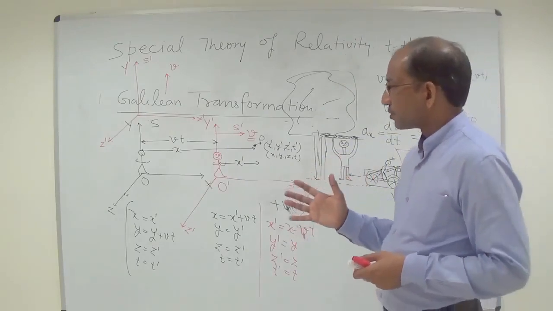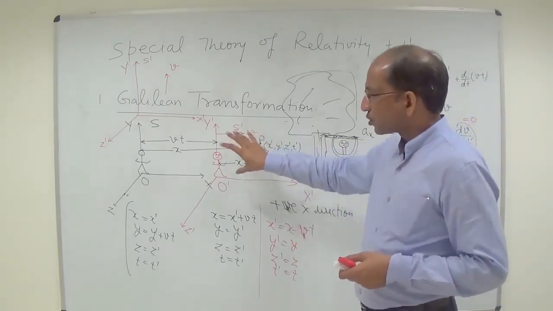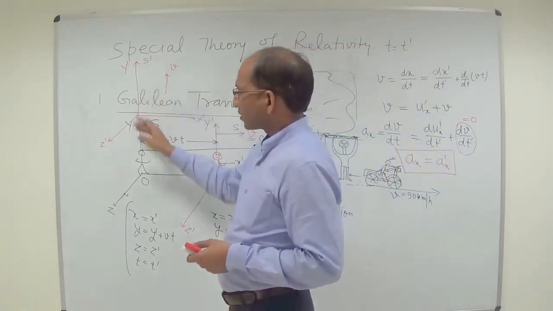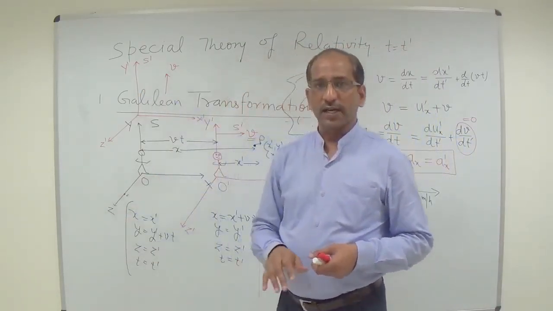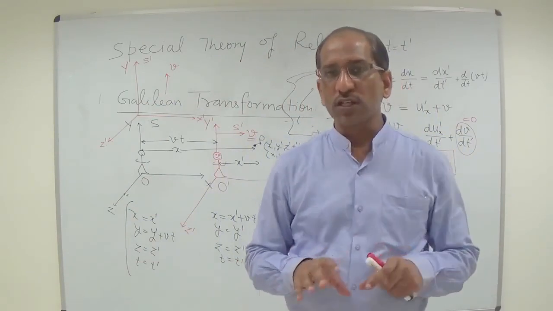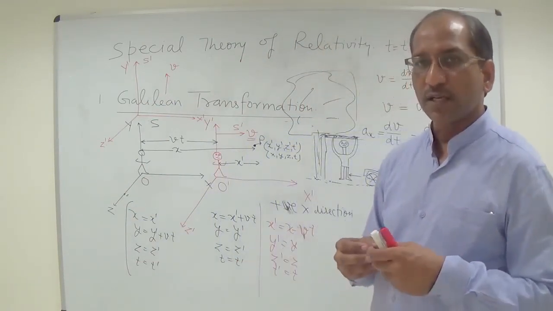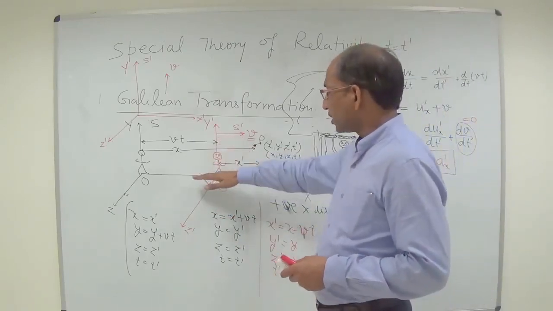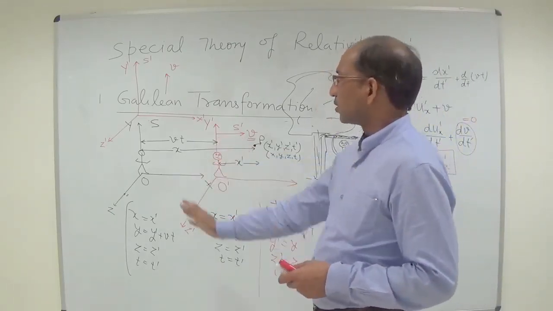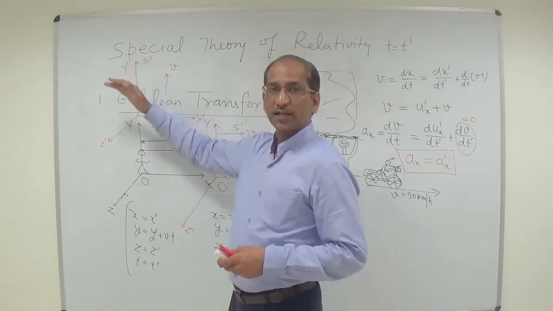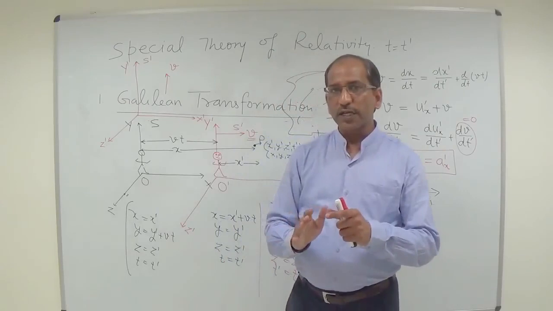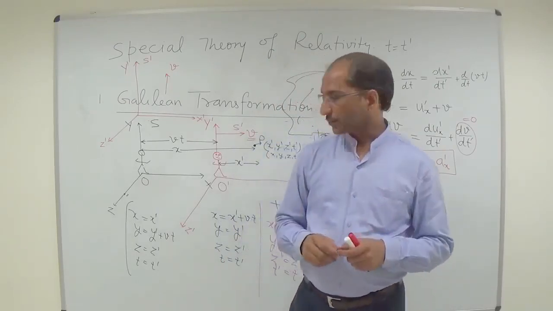But suppose the S prime plane is not moving along the x direction, y direction or z direction, not moving along these axes, but basically moving into free space, that is not situated along the x direction, not situated along the y direction, and neither along the z direction. It is situated in free space.